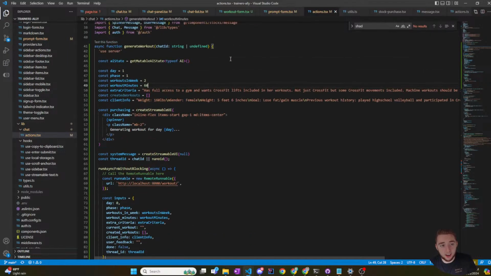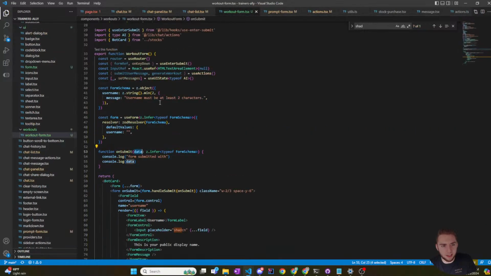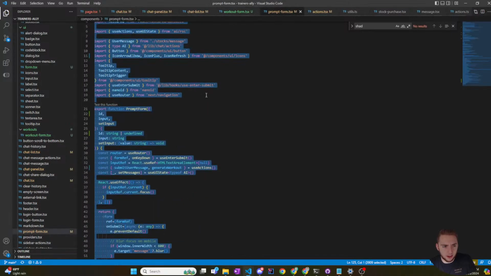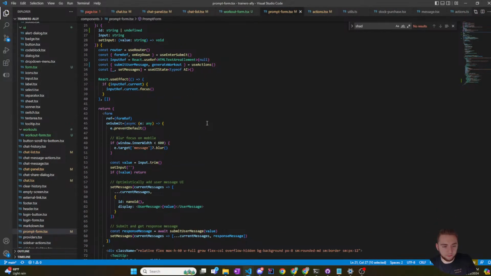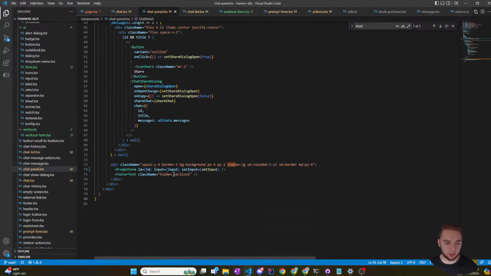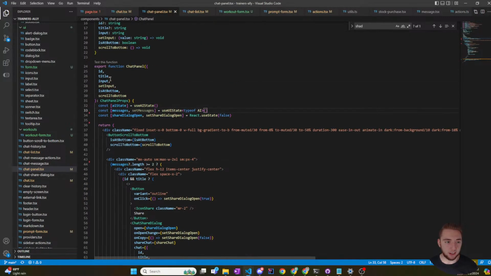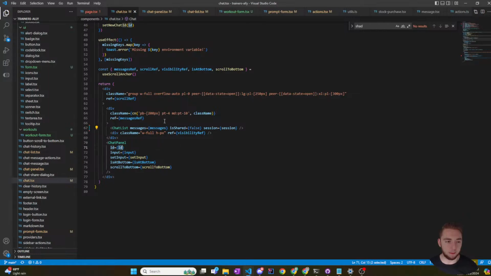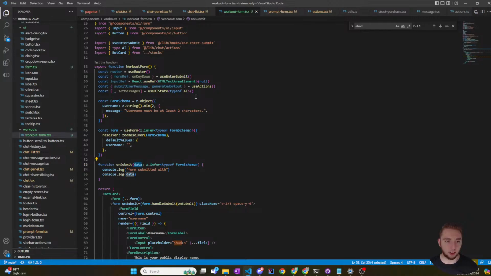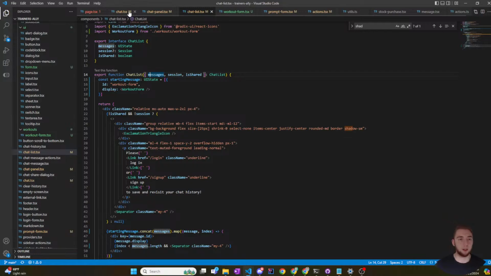This is awesome. I guess the other thing I need is the chat ID, because I don't have that available in here. I've got to think about how to get that in the prompt form. I have the chat ID. Well, where does that actually come from? I'm going to figure that out quick. Chat panel. The ID is passed in as a prop from, okay, chat list. Okay, yeah. So let me do that quick.